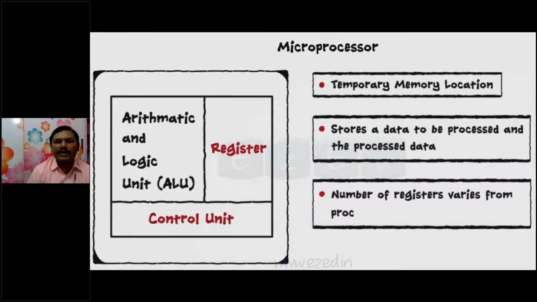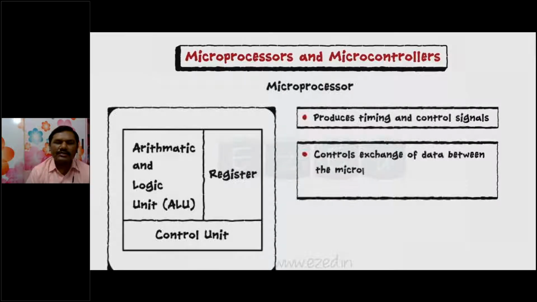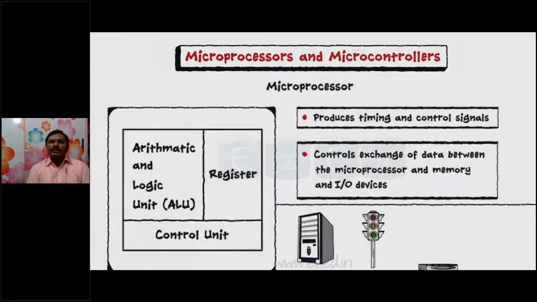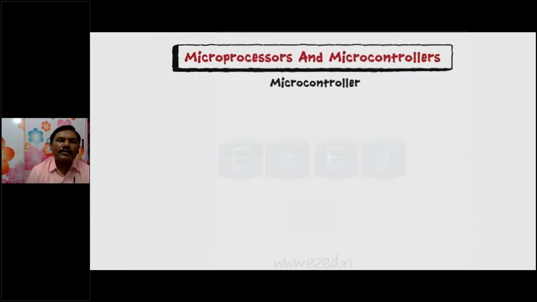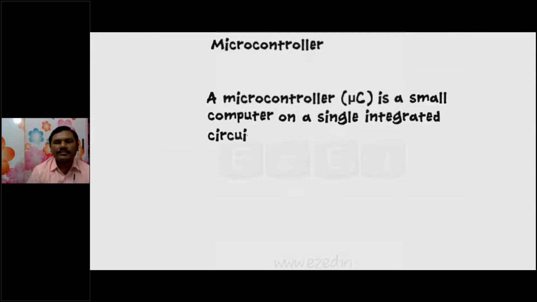A register is a temporary memory location. The control unit is responsible for controlling operations, and it also produces timing signals. This control unit also helps to provide decoding, and it exchanges data between the microprocessor, memory, and I/O devices. These are the applications used in mobile phones, washing machines, and so on. This topic I explained yesterday in the first PPT.